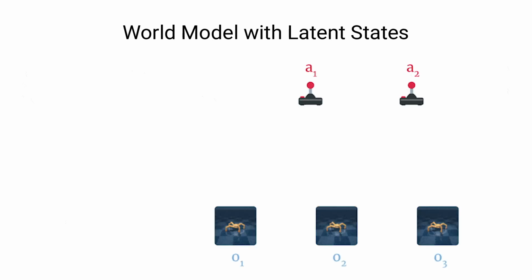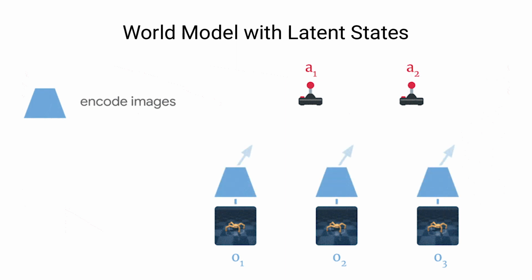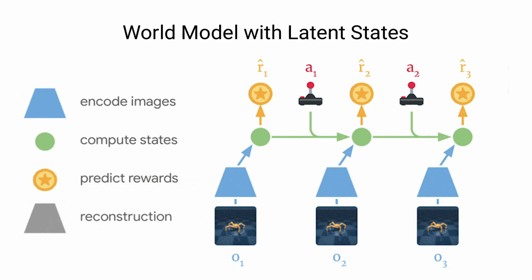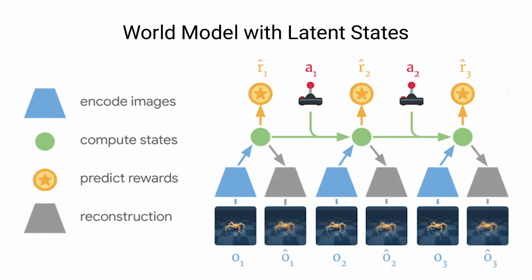To learn successful behaviors, we need to learn a world model that accurately predicts future rewards. To learn this world model, we draw a sequence of images, actions, and rewards from the dataset of past experience. The images are encoded using a convolutional network. Given the embedded images and actions, a recurrent neural network predicts a sequence of compact model states. These automatically learn to represent concepts that are helpful for predicting future outcomes. From each model state, we then predict the corresponding reward. We also reconstruct the image to facilitate representation learning.